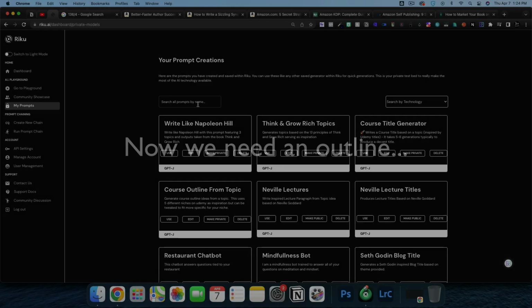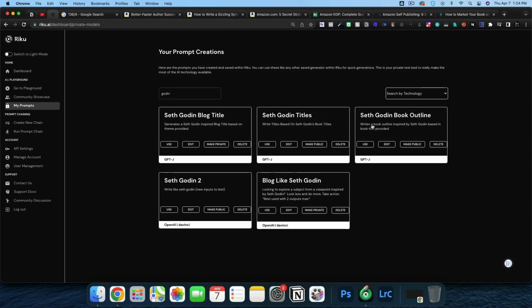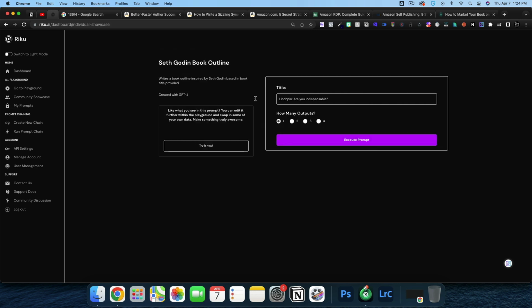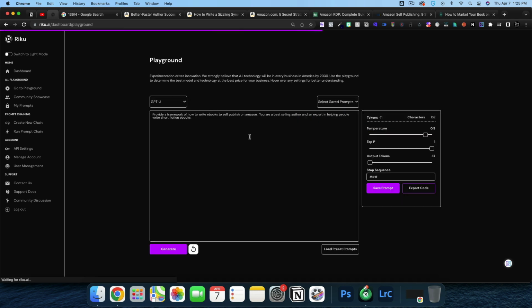So I'm going to come into my prompt library now, and for Godin, let's see if we have one. Seth Godin book outline. I'm going to paste this in, the title for our Seth Godin book outline. Now this is in my private library, and I believe it's because I didn't want to make it public. It produces a lot of errors. However, like here, this is what I mean. Not necessarily errors, just not the greatest material.